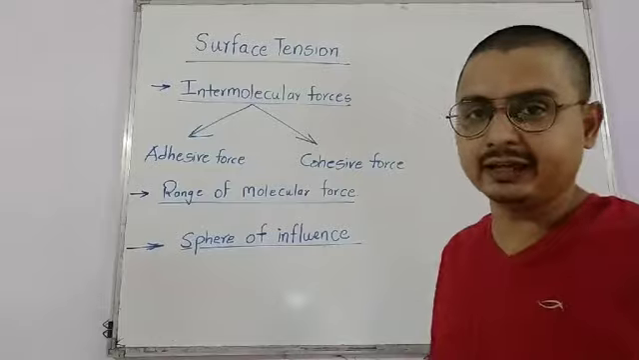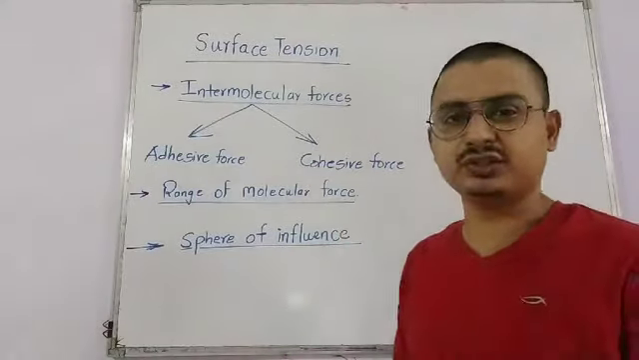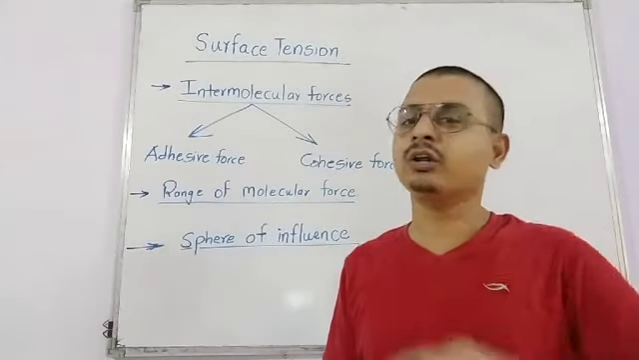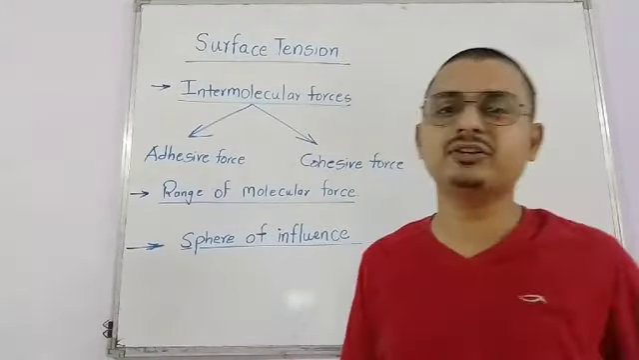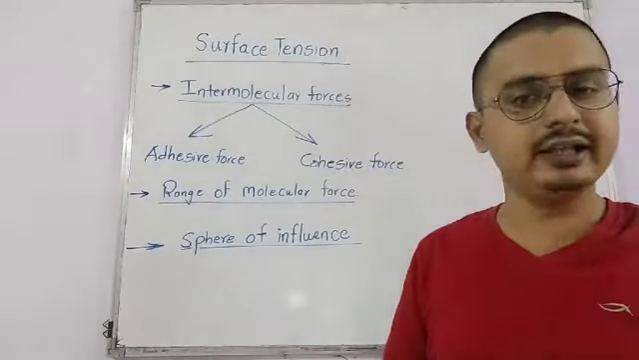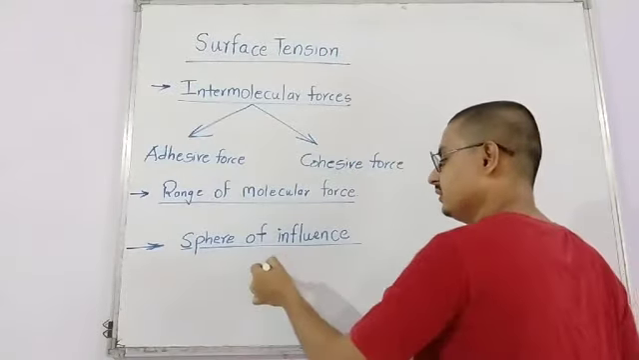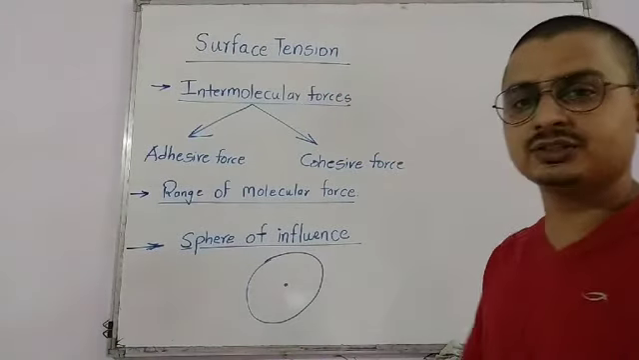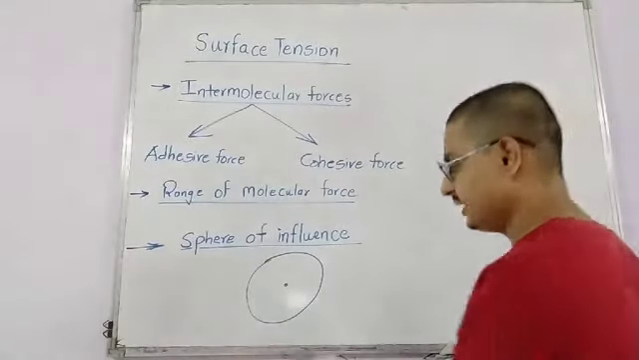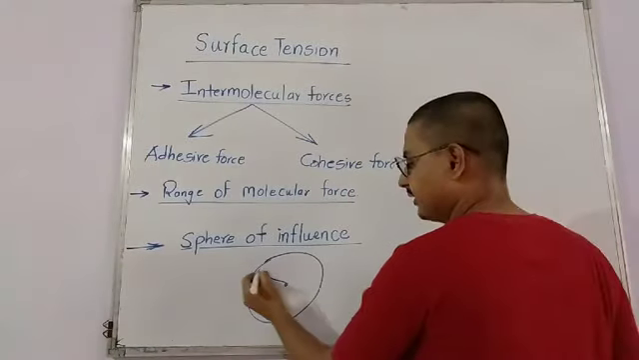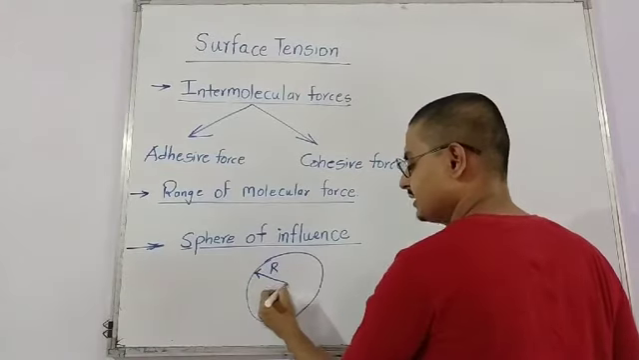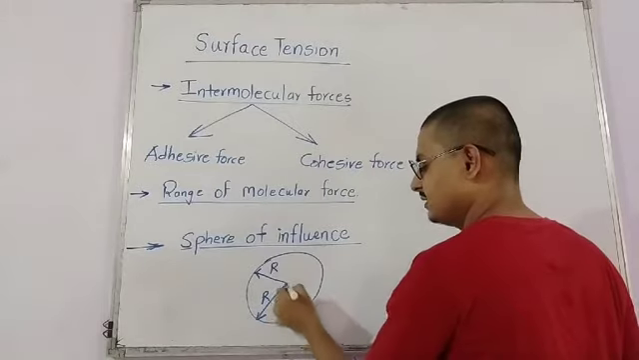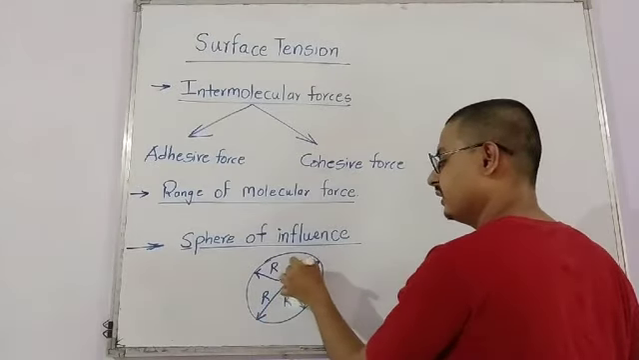Similarly, if we take the range of molecular force as radius and the molecule as a center, or if we draw a sphere, that sphere is called the sphere of influence. I again repeat, it is the sphere drawn with the help of a molecule as a center. The molecule that we are talking about will be at the center, and the range of molecular force is the radius, and that sphere drawn is called the sphere of influence.